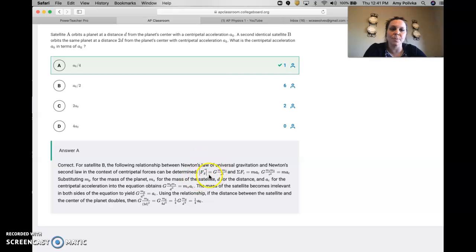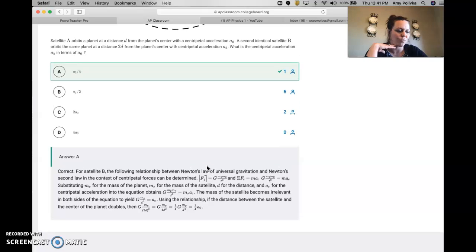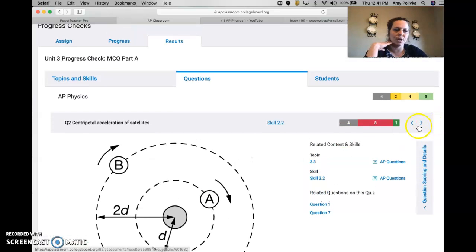So I do expect to see this one somewhere in your free response. It's such a huge concept, and it's, again, a place for them to look at Newton's second law, energy, forces, free body diagrams. So this is a good one to go back and review. All right, number 3.